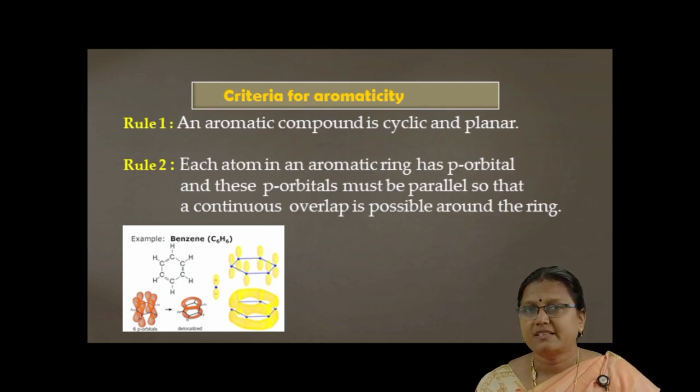Rule number 2: each atom in an aromatic compound should possess an unhybridized p orbital. All the unhybridized p orbitals in the cyclic structure should be parallel. Then only continuous overlapping is possible around the ring.